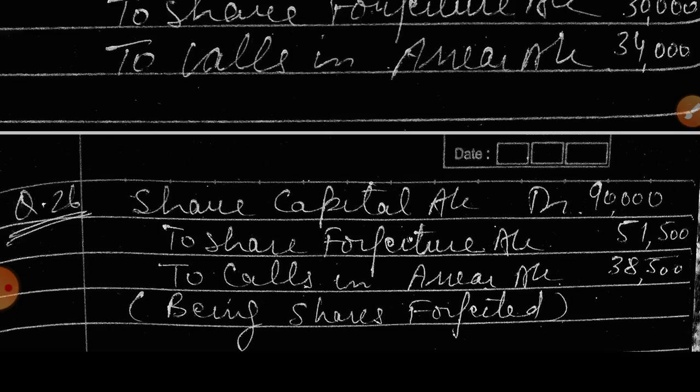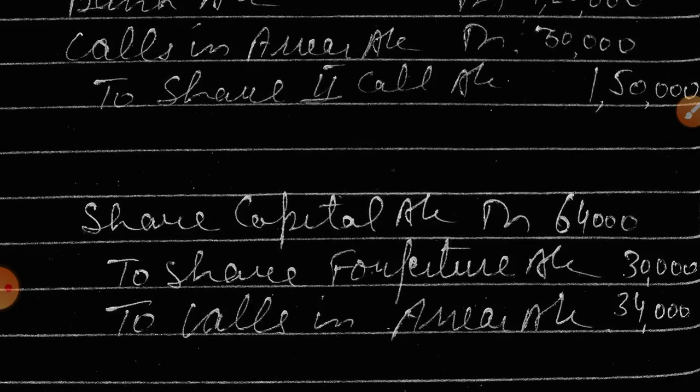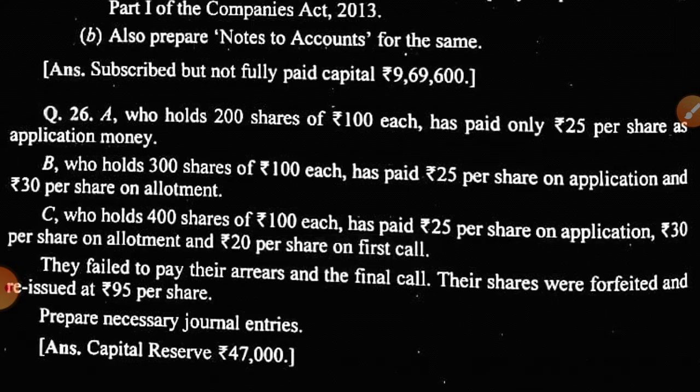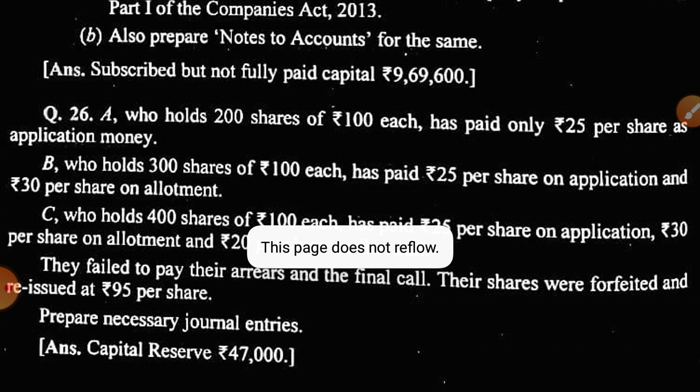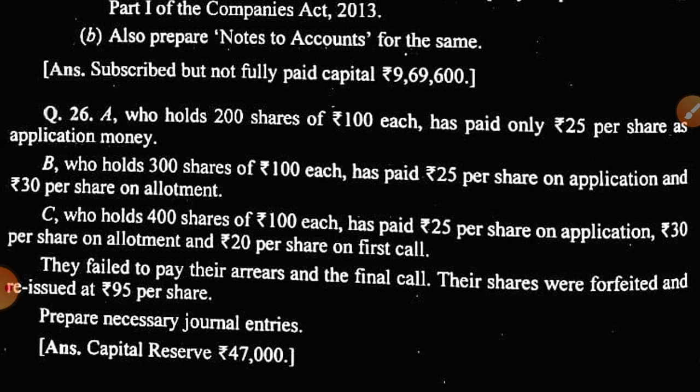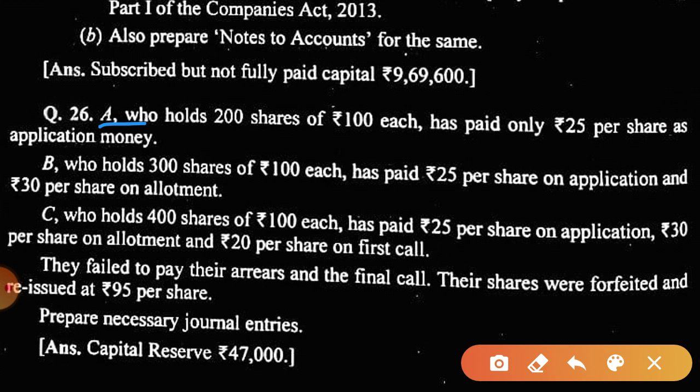Okay, now moving on to the next question, that is question number 26. Here it is. Now here are three cases, A, B and C, with 100 each.